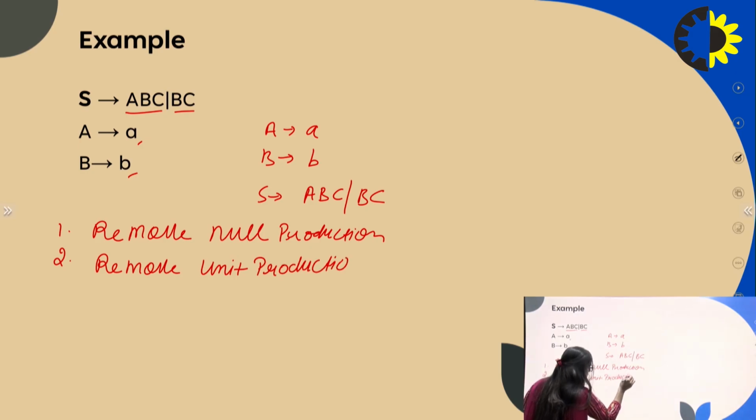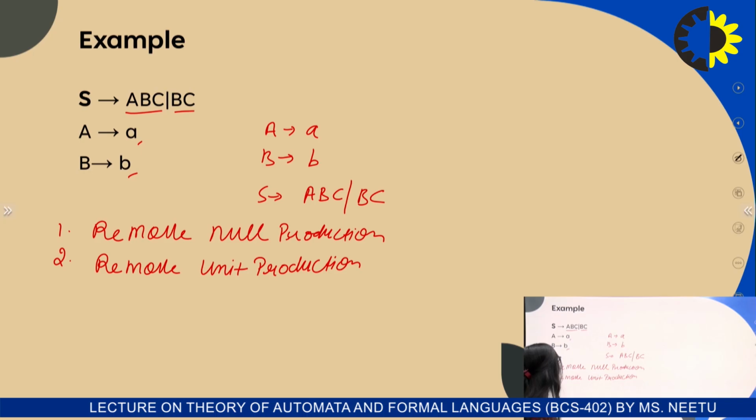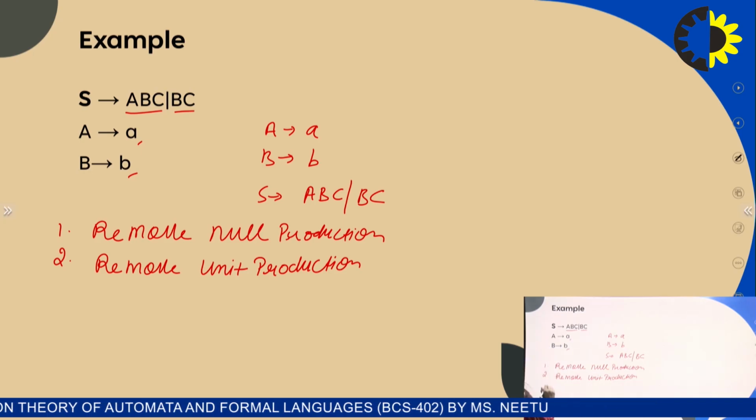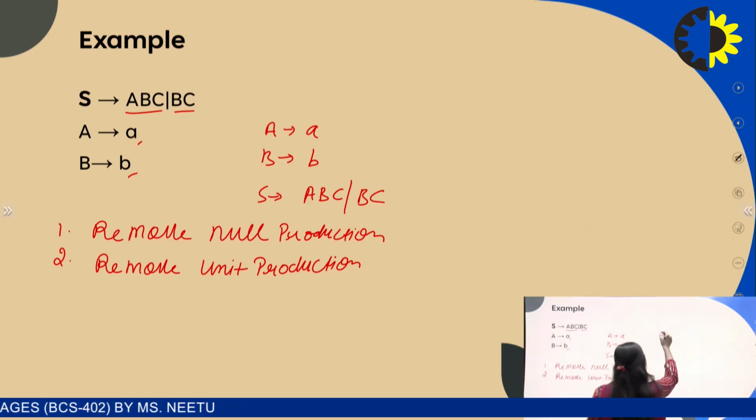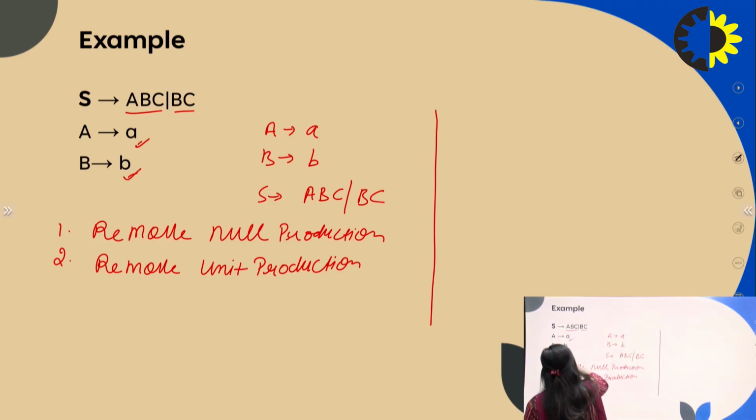So check. In this grammar there is no unit production, because on the right-hand side there is no single non-terminal, so there is no unit production. Then obtain GNF. So convert into GNF form. A produces a and B produces b.